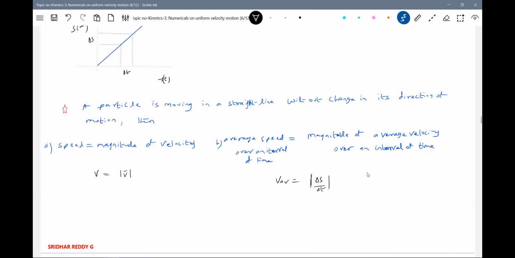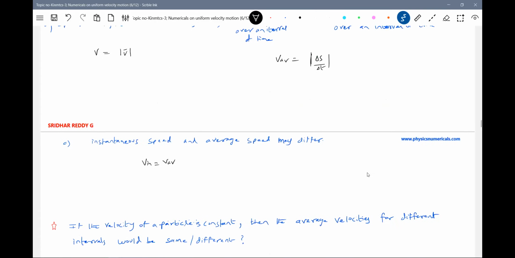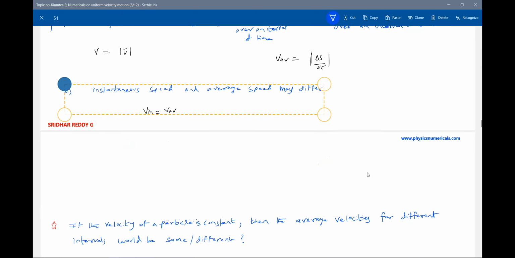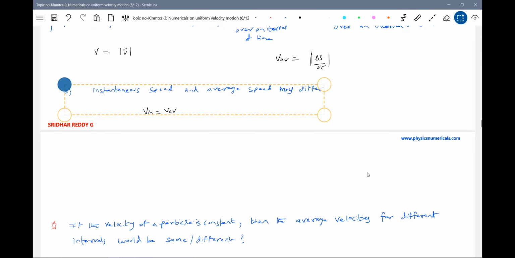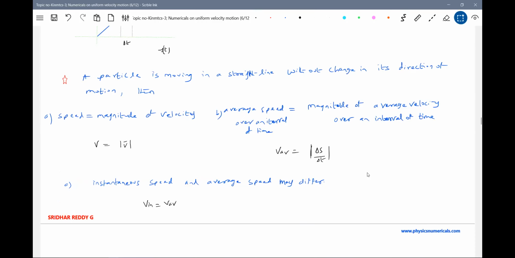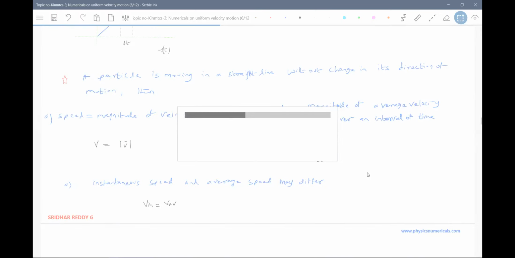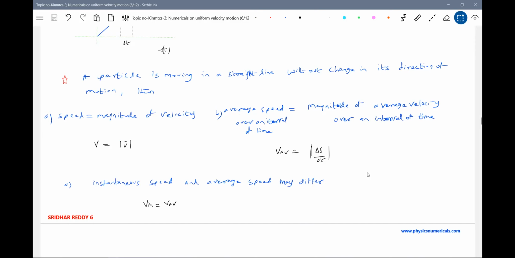Compared to that statement, a particle is moving along a straight line. Okay, look at this statement: the particle moving straight without changing the direction of motion, then instant speed and average speed may differ.